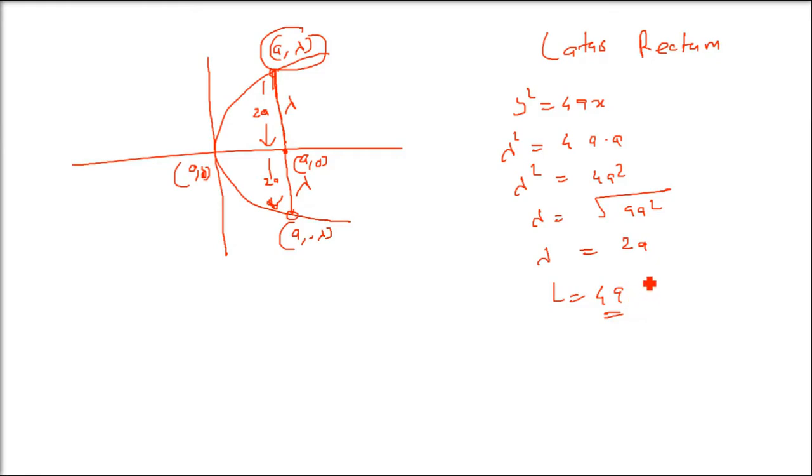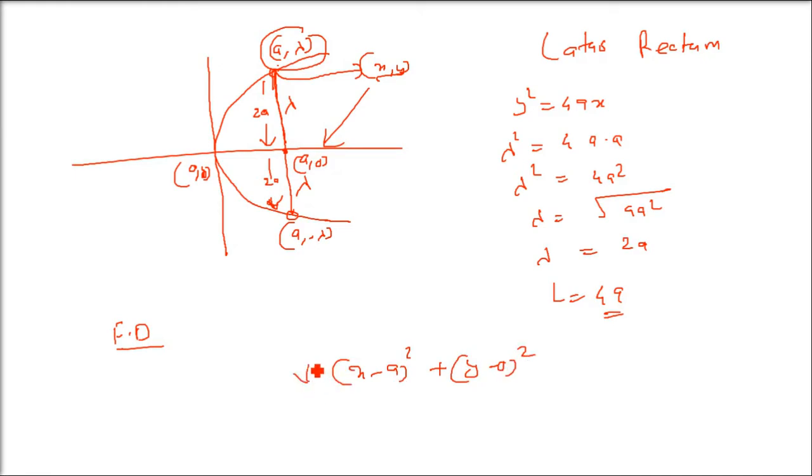One more thing will come. Take any point on the parabola. What is the focal distance of this point from the focus? We are taking it as (x, y), as we have to generalize it. So the distance of (x, y) from the focus (a, 0). I am not taking it as lambda; that was just for the latus rectum. So taking (x, y) and (a, 0), with the distance formula, the square root of (x minus a) whole squared plus (y minus 0) whole squared. This is the focal length.